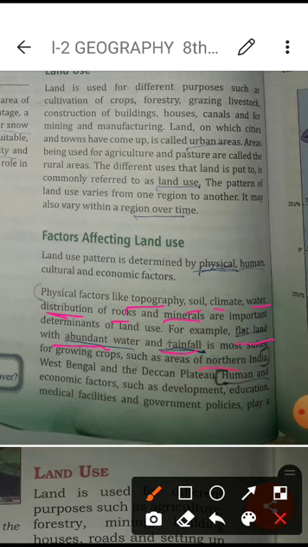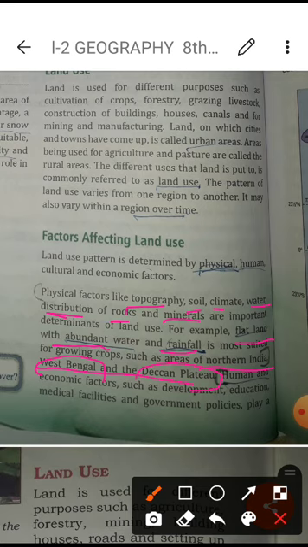That's why the northern plains, especially UP, Punjab, and Bihar, are rich in agriculture, because it is a plain area and the availability of water is very good. West Bengal is also good, since there are different rivers, especially the Ganga flowing there. But the Deccan Plateau is not as good as the northern plains.